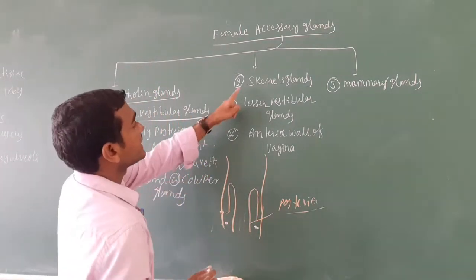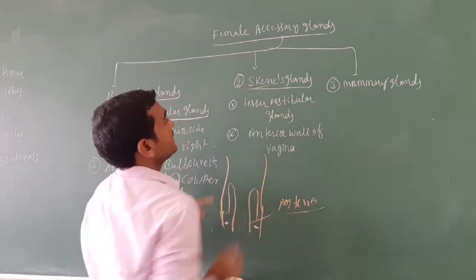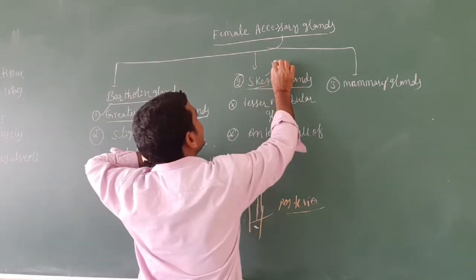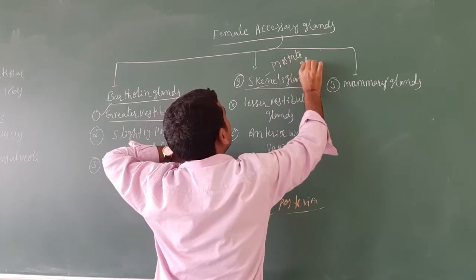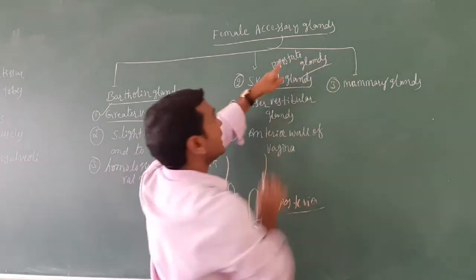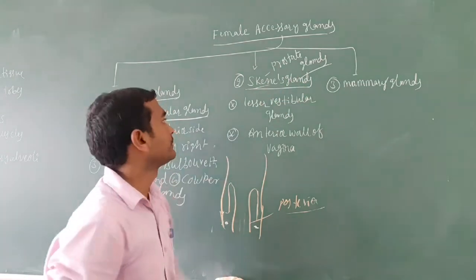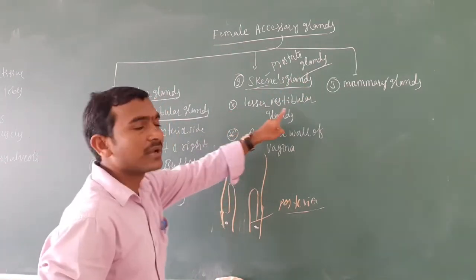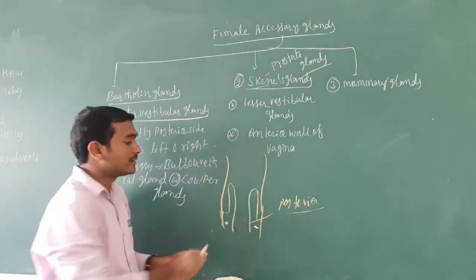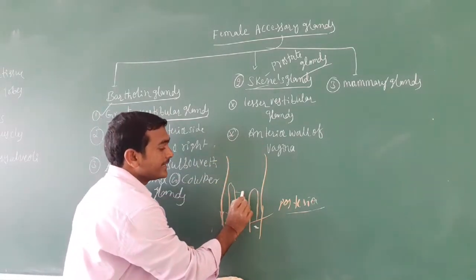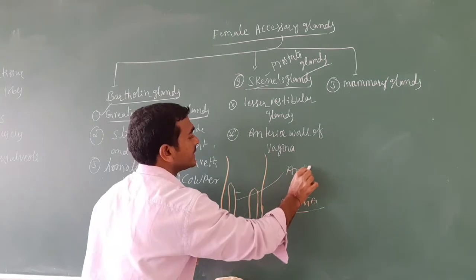Then next is the Skene's gland. The Skene's gland is the homologous gland of the prostate gland of the male reproductive system. It is also called the lesser vestibular gland. It is located in the anterior wall of the vagina.